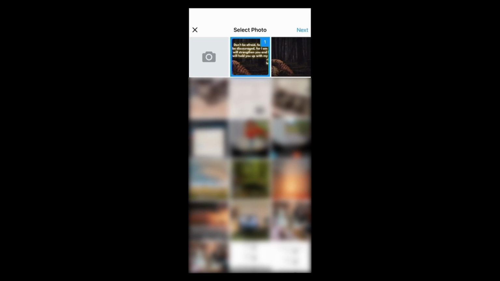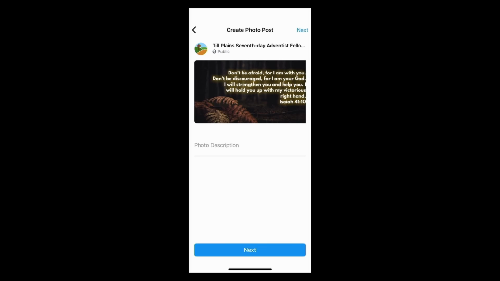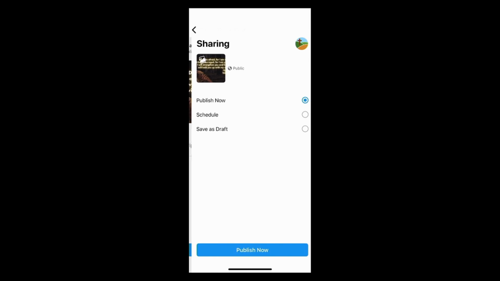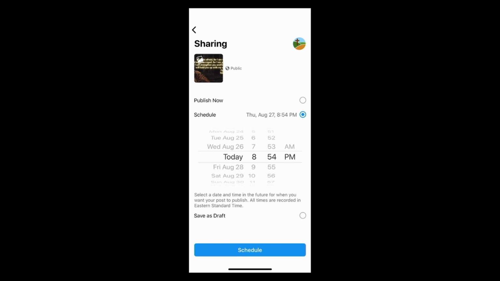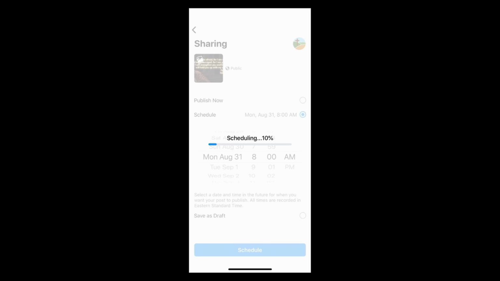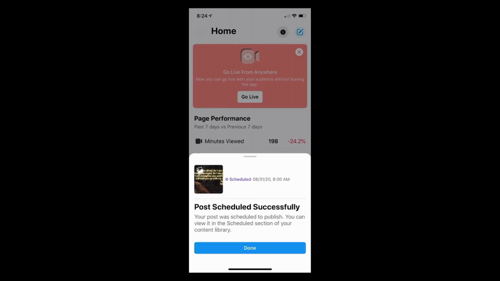Then we will select the photo and tap next. Sometimes it might cut off a little bit on the right, but you can move things around so that it fits what you're looking for. Then you can go next, and this is the beauty. You can schedule it. From here, you can set a time in the future when you want this text to show up. And then schedule. That's all there is to it.